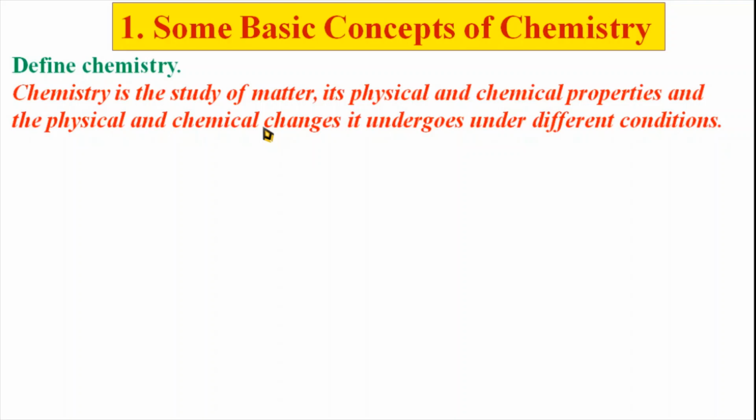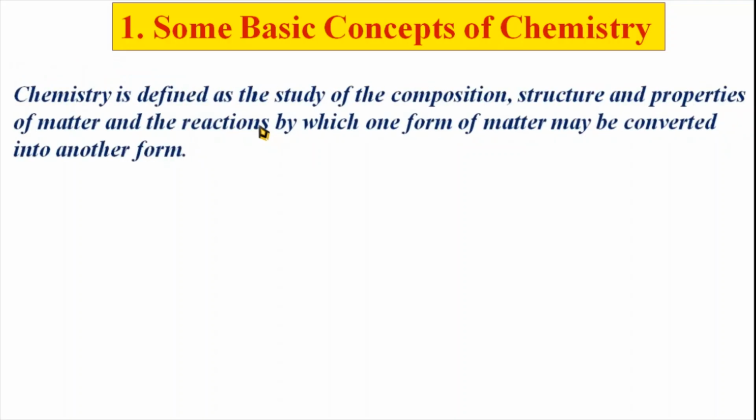This chemistry can also be defined like this. Chemistry is defined as the study of composition, structure and properties of matter, and the reaction by which one form of matter may be converted into another form. Here this definition is divided into three parts: composition, structure and properties of matter, and the reaction by which one form of matter may be converted into another. This is the third part.